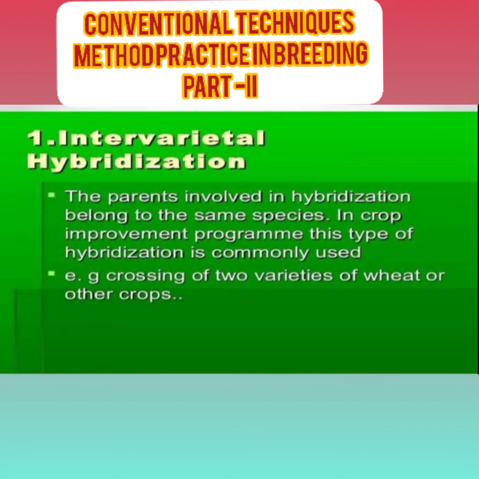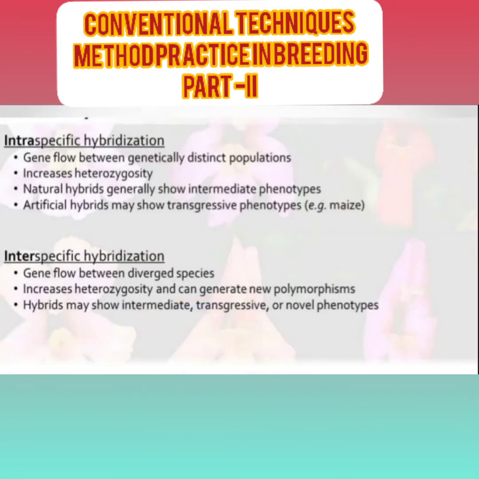Let me explain intervarietal hybridization: the parents involved in the hybridization belong to the same species in a crop improvement program. This type of hybridization is commonly used. For example, crosses made between two varieties of wheat. Then interspecific, we have to only consider the word. Intra means same, and inter means different.